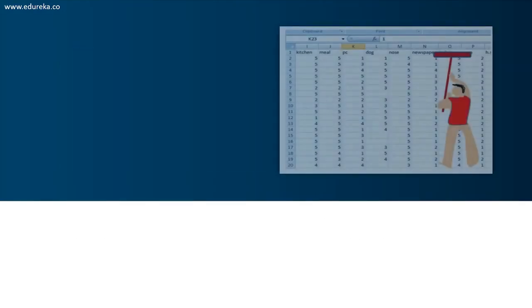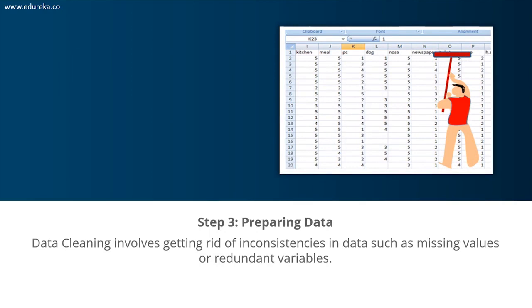Now, moving on to step number 3 is data preparation. The data that you collected is almost never in the right format. All right, even if you collect it from an internet resource, if you download it from some website, even then your data is not going to be clean, right? It's not going to be in the correct format. There's always going to be some sort of inconsistencies in your data. Inconsistencies include any missing values or any redundant variables, duplicate values. All of these are inconsistencies.